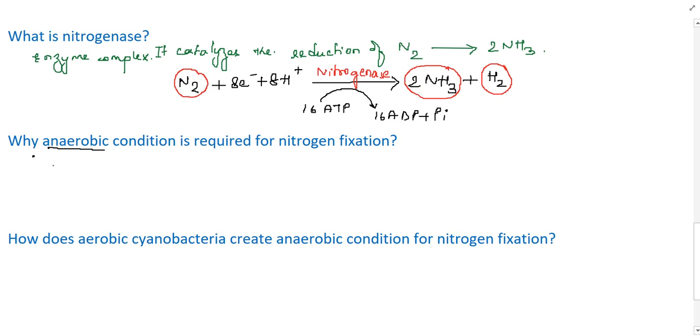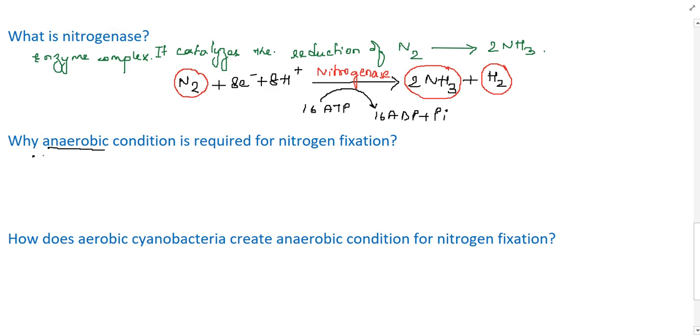Whenever O2 is there, it will irreversibly inactivate the nitrogenase enzyme. This nitrogenase enzyme helps in nitrogen fixation, and O2 when present deactivates it.